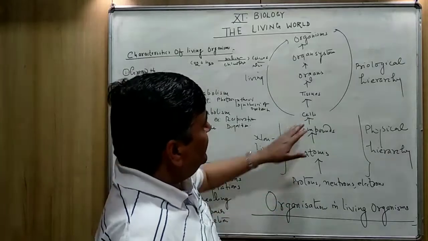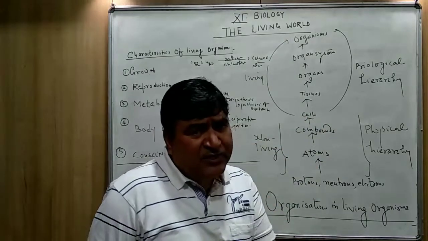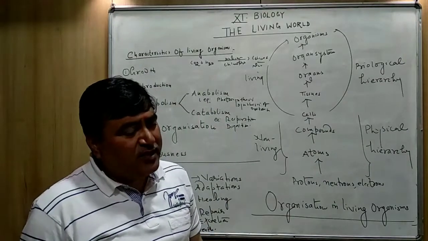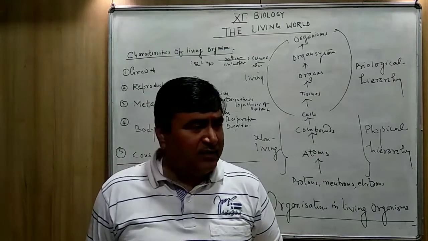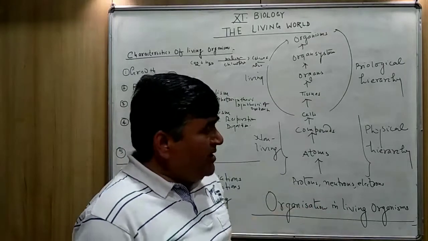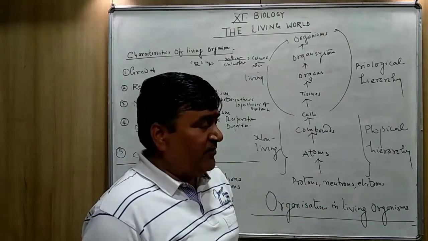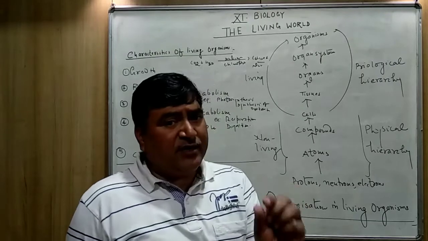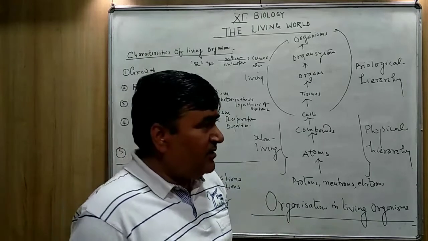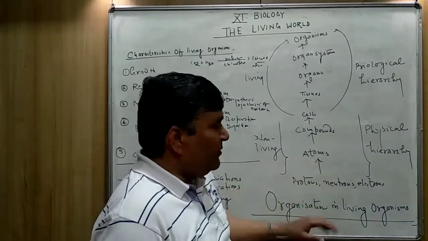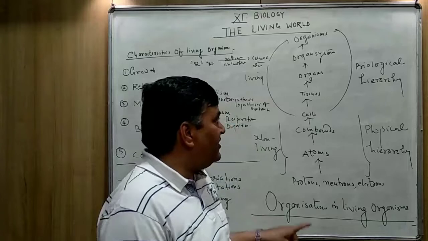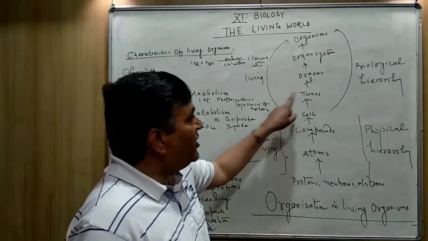And you know, the cell, what is the unit of the living world? What is the unit of your body? The unit of our body is the cell. The cell is said to be the structural and functional unit of our body. The cell is the smallest part of our body which is alive, which is living. Below the cell, the components do not show living characteristics. That's why we say the unit of our body is the cell.